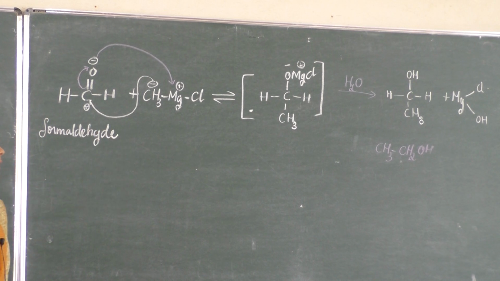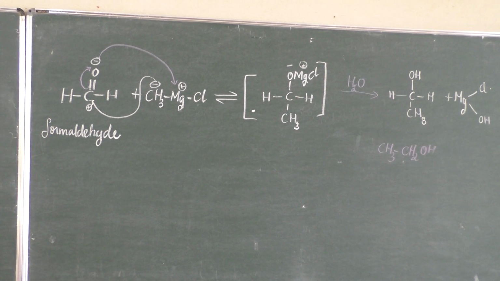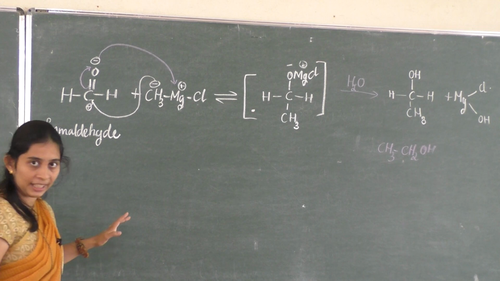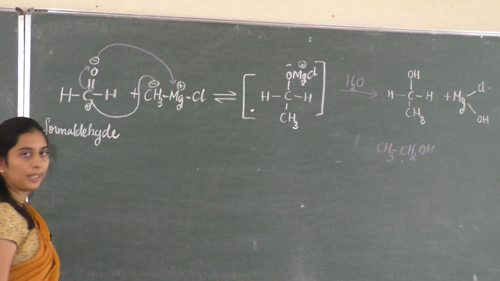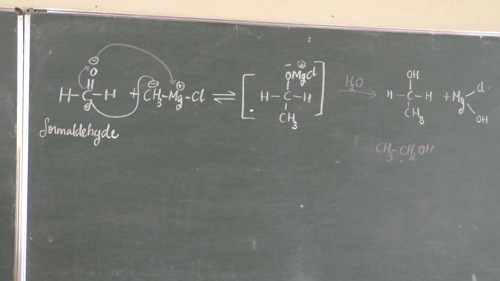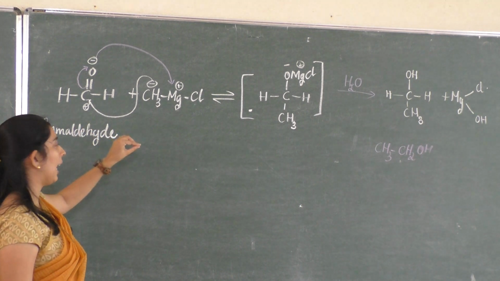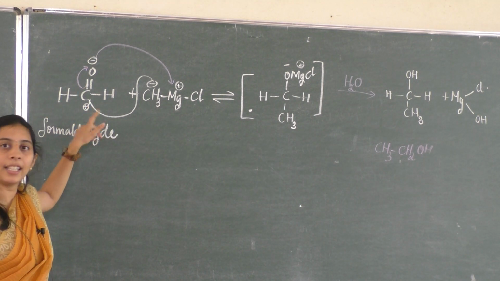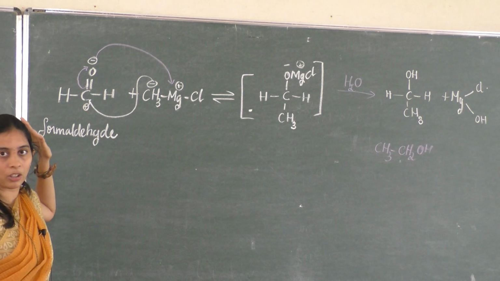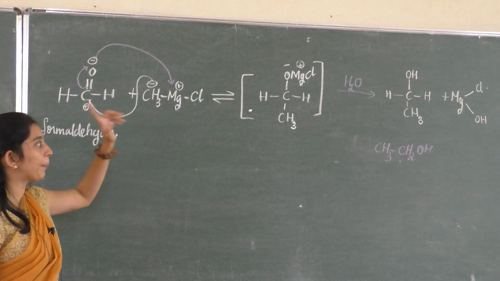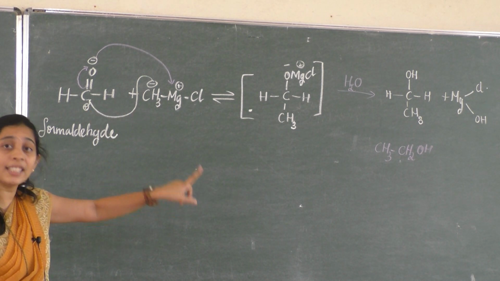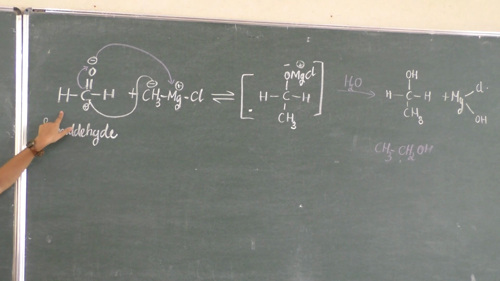To prepare a secondary alcohol, one can take any aldehyde except formaldehyde. Remember it. If you take any aldehyde except formaldehyde, then it becomes a secondary alcohol. If you want to get a primary alcohol, you always have to treat with formaldehyde.